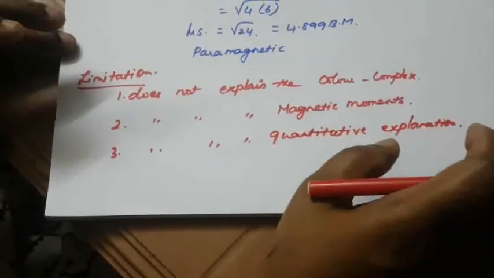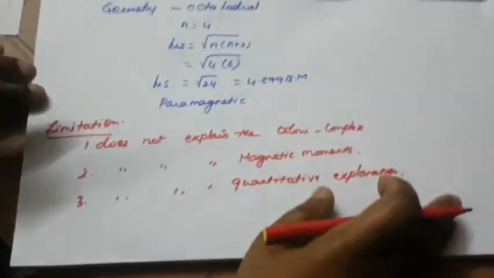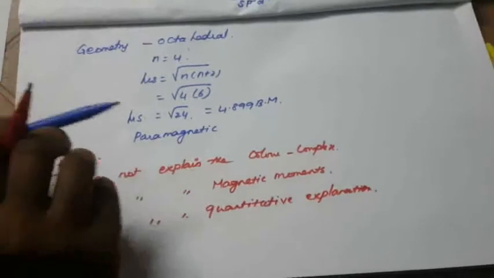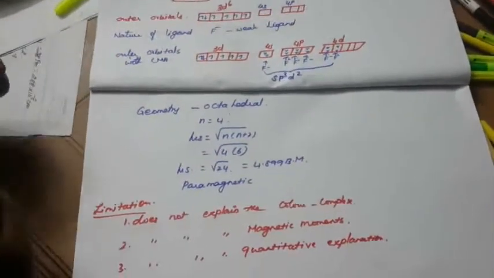Next we are going to see the crystal field theory in the next video. Okay, so that's all for this video. Next we are going to see the crystal field theory. This was the VB theory and its illustration.